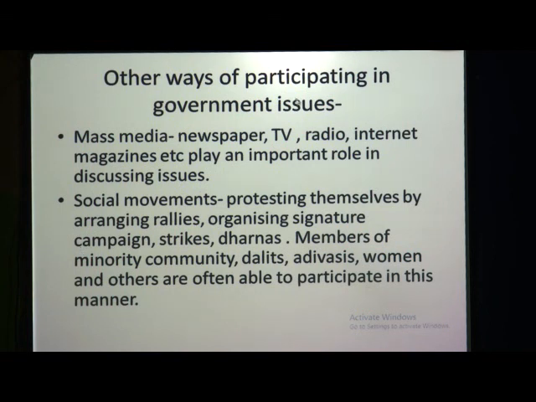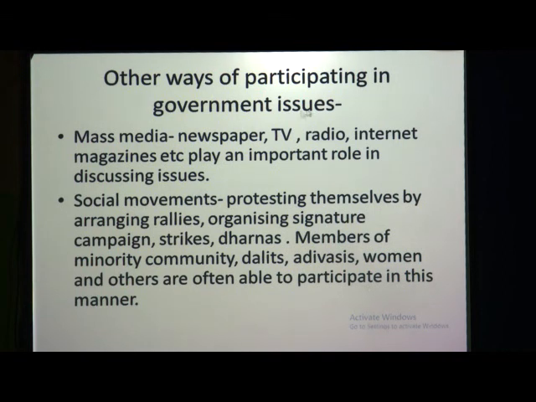Now here are other ways of participating in government issues. Okay. So what are the other ways? First of all, mass media. Mass media includes newspapers, TV, radio, magazines, internet, fax, all this. So these are some examples of mass media. By mass media like newspapers, TV, radio, internet, magazines, etc., we can participate in government issues. These mass media play an important role in discussing the issues.